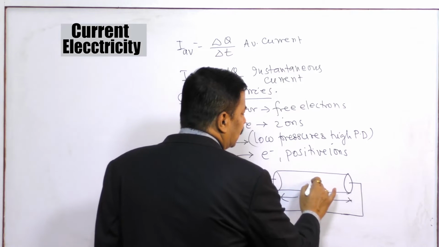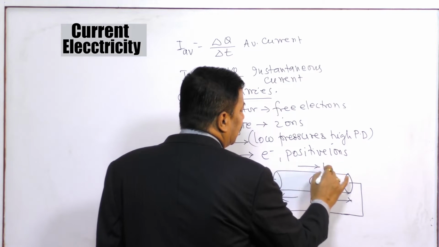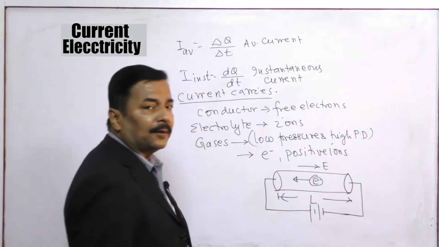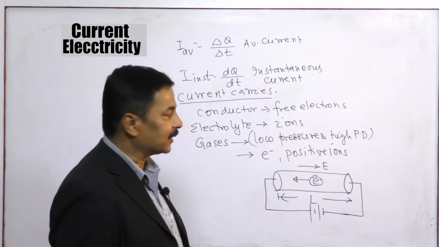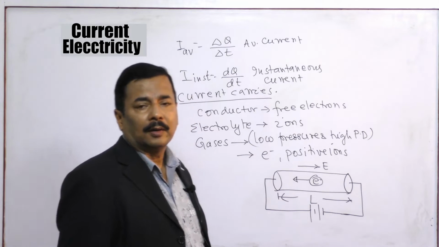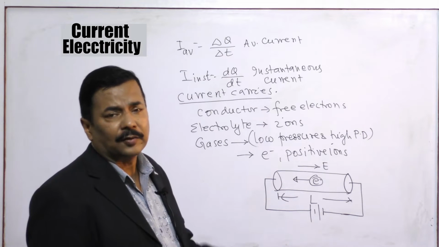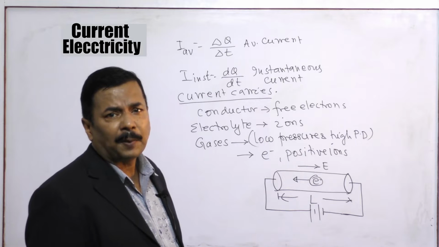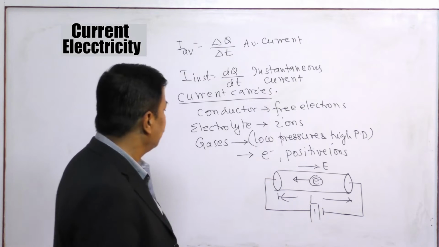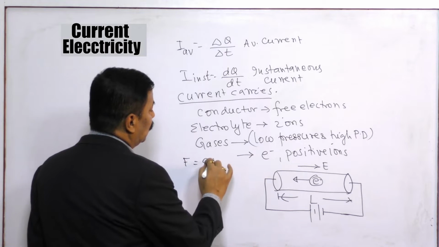As a result, an electric field will be developed in this direction and the free electrons will move in the opposite direction. When the free electron is moving, a force acts on it. In an electric field, a charged particle experiences a force. What is that force? That force is F equals QE.